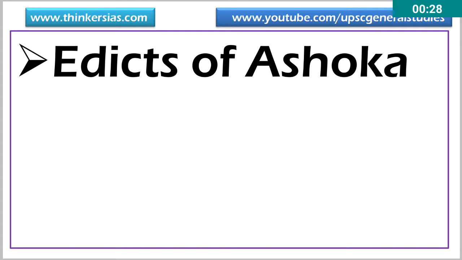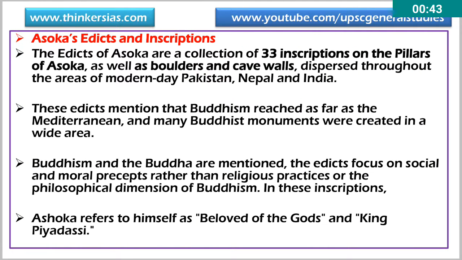Here, Ashoka communicated directly with the people through inscriptions on stone pillars, the edicts. He was a benevolent king and he believed in the welfare of the masses. Ashoka's edicts and inscriptions are a collection of 33 inscriptions on the pillars of Ashoka, as well as boulders and cave walls. They are dispersed throughout the Indian subcontinent, from modern-day Pakistan and Nepal to India.